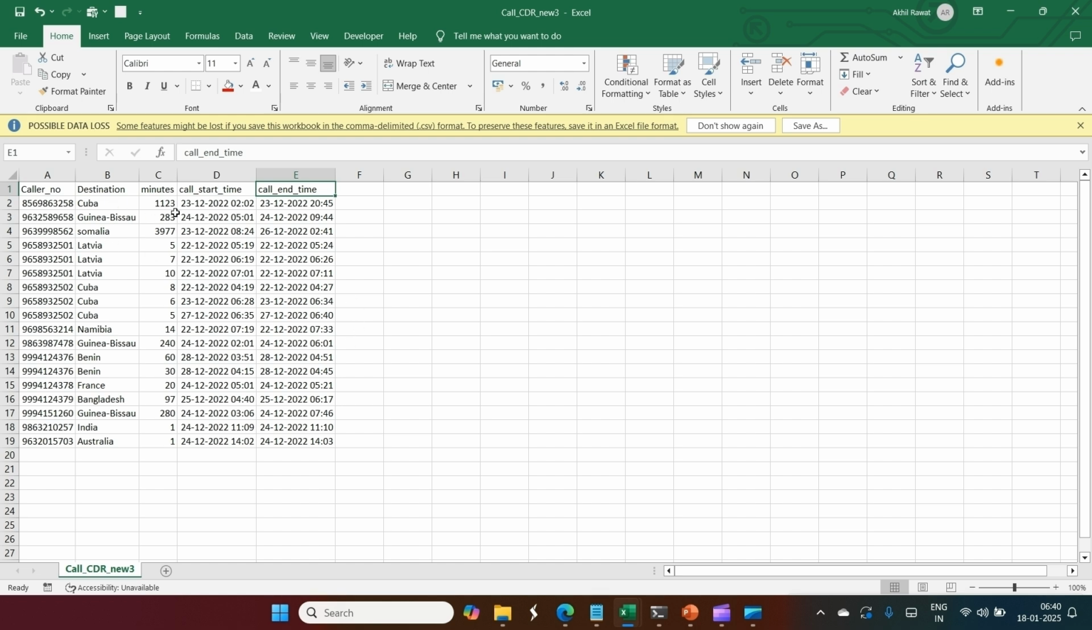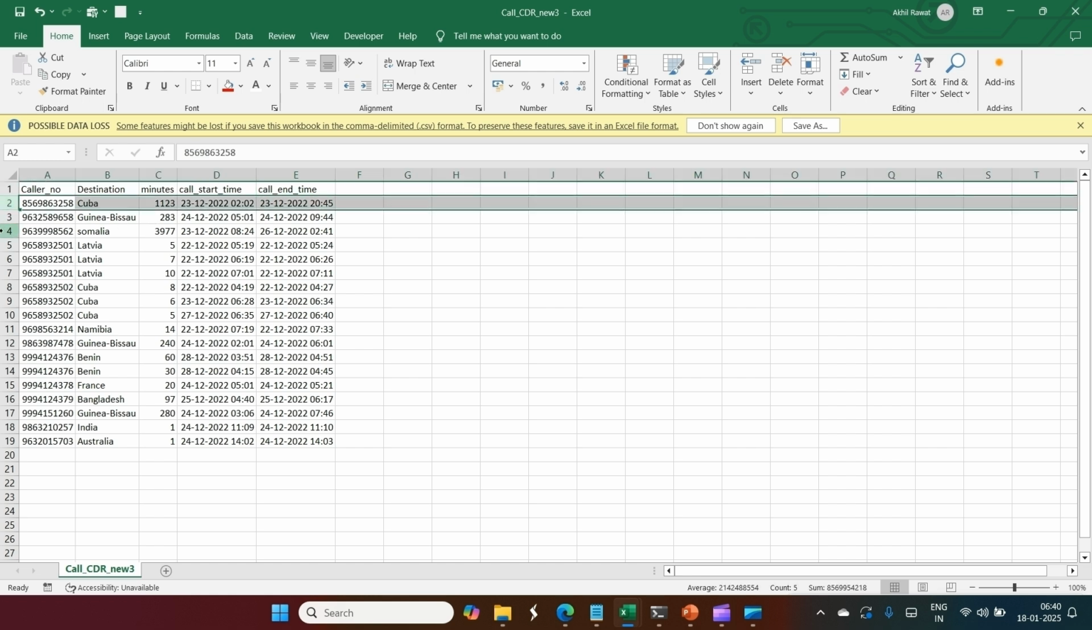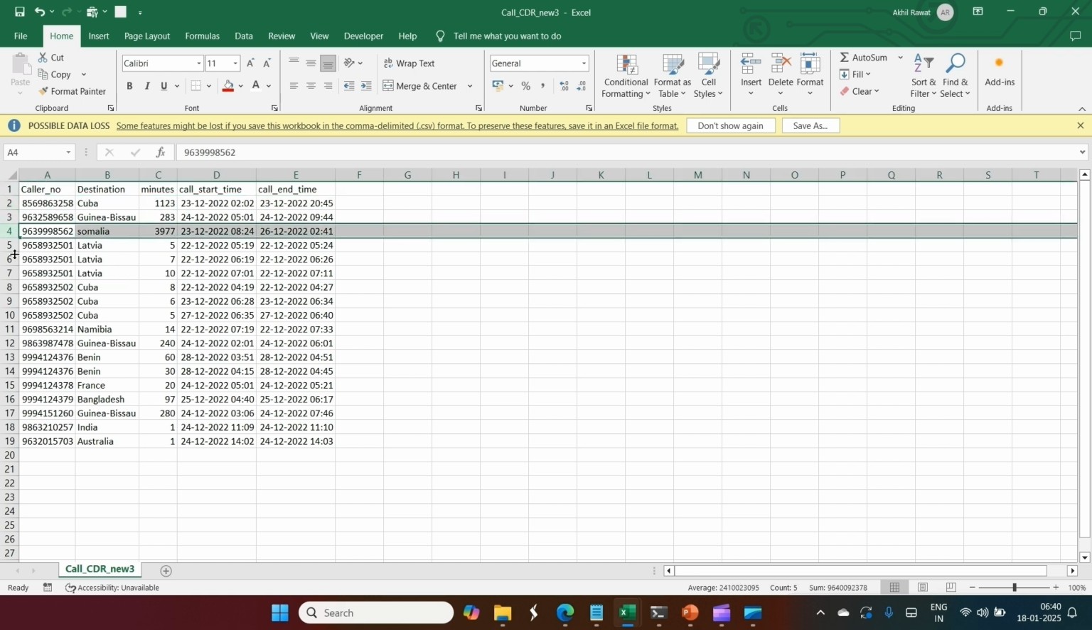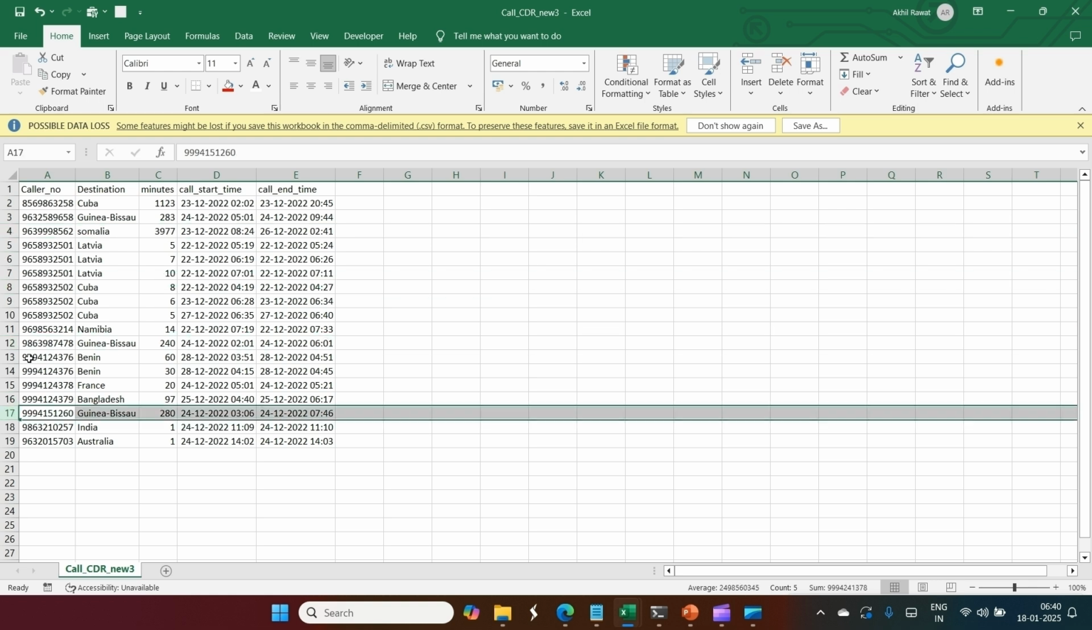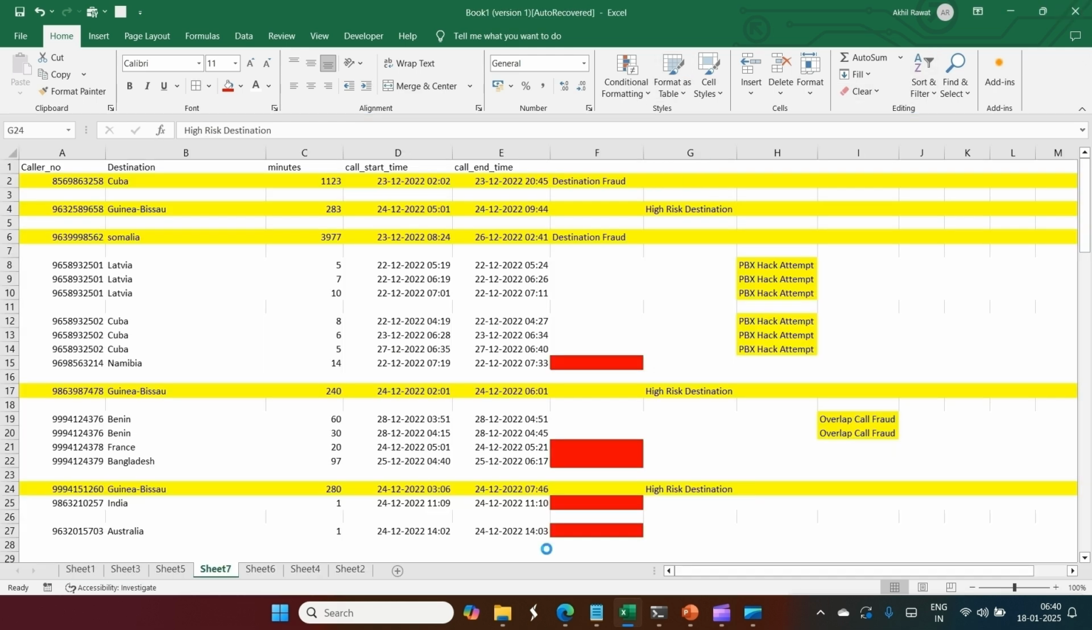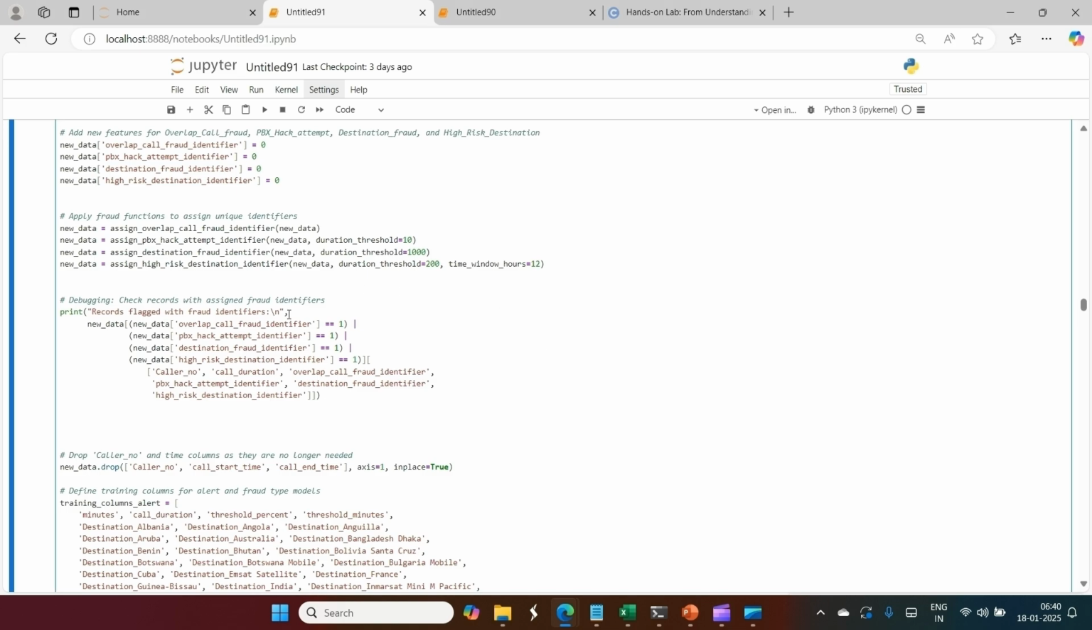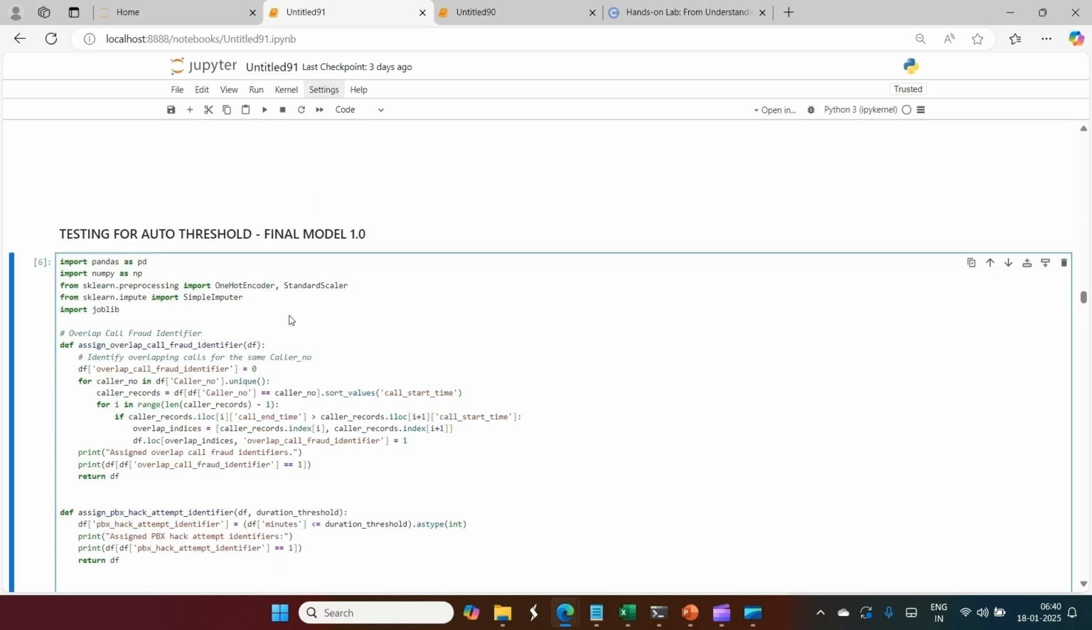So as I was telling you, I have copied the data for representation purposes. These two records are correct. They should be identified as Guinea-Bissau calls. They will be identified. So I will just close it now, and I will go to the coding screen again and show you. I'm not making this up.